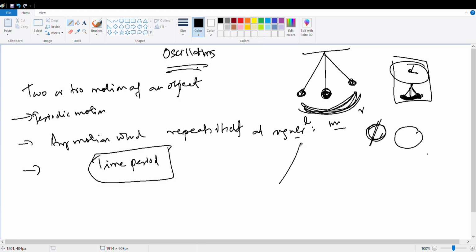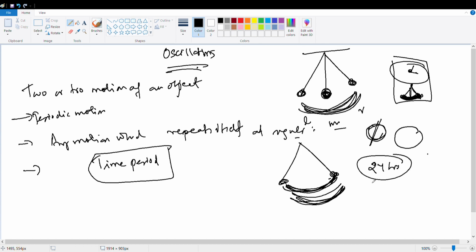Means, if I say that the pendulum goes 1, 2, that means how much time it takes. This is called 1, 2, 3. This is called one time period. Similarly, Earth's rotation around its own axis takes 24 hours, so it's the time period of Earth's rotation. Earth's time period of revolution around the sun is almost 365 days, 1 year. They are called periodic motion.